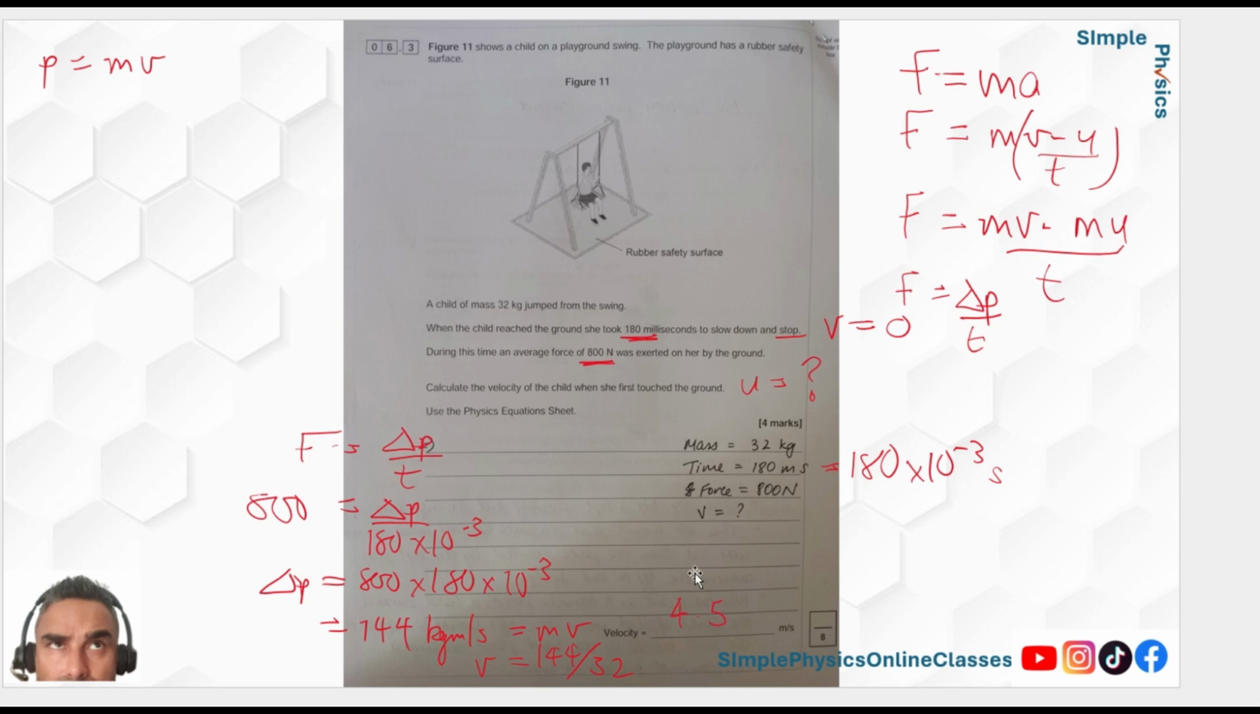So the key thing here is when you work out the change in momentum, you've worked out what it was before and what it's gone down to. Well, it's gone down to 0 because it's stopped. So therefore, the initial momentum must have been 144. From that, I've worked out the initial velocity u. I'll put v there. I should have put u.